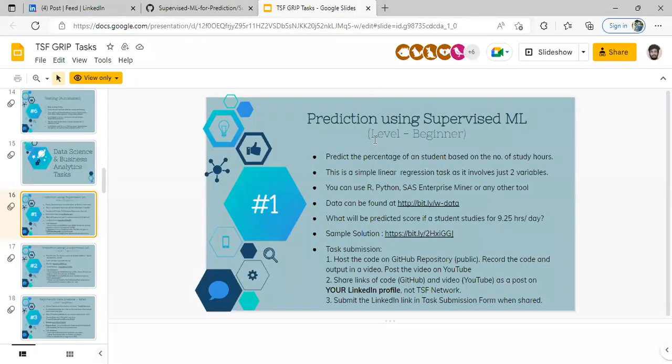The abstract is to predict the percentage of a student based on the number of study hours. It is a simple linear regression, which involves only two variables. This is my abstract, my friends. I'm using Python to do this project. Let us go to our project.